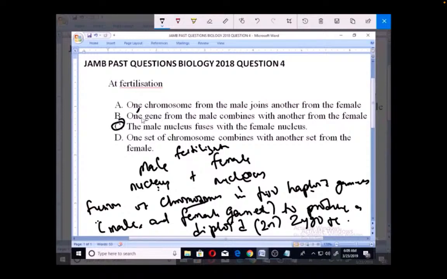Now for the second, one gene from the male. When you're talking about gene, you're talking about heredity. It's not actually reproduction as we are supposed to do in fertilization. Now this option D says one set of chromosome combines with another set from female. One set of chromosome from where? Is it from male or female? So you can see that this statement is not complete. So D cannot be the answer, B cannot be, A cannot be. But option number C is the answer to the problem.